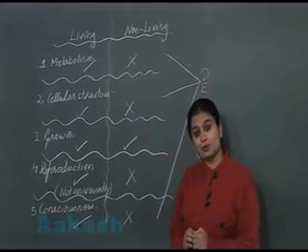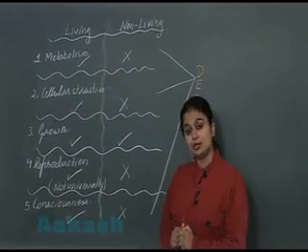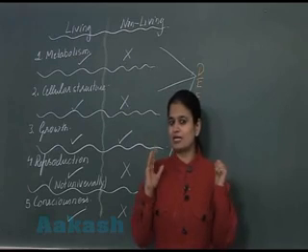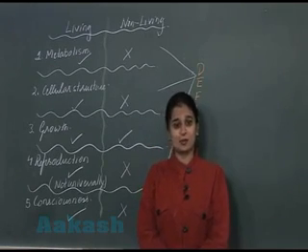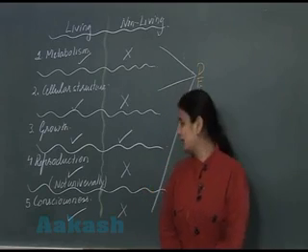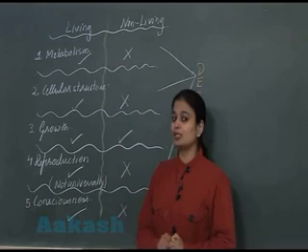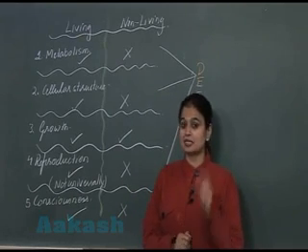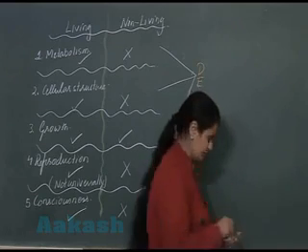Now I would like to ask one question here. Among these 5 features, which is the most technically complex feature of an organism? Yes, which is the most complicated one? The most complicated one is consciousness. So now we will try to describe why consciousness is known as the most technically complicated feature.